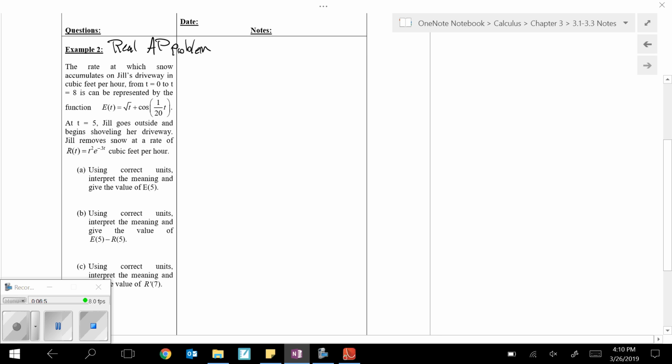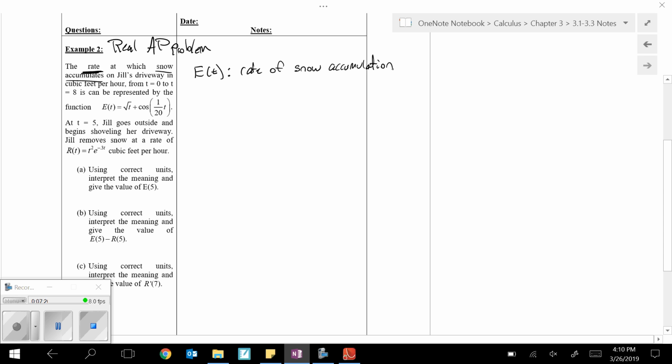The rate at which snow accumulates on a driveway in cubic feet per hour from time t is 0 to time t is 8 can be represented by this function, E. Okay, so let's just leave ourselves a note here. E of t is a rate of, and it says snow accumulates. So rate of snow accumulation.